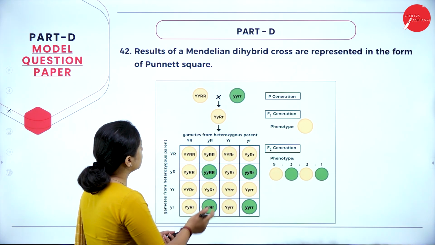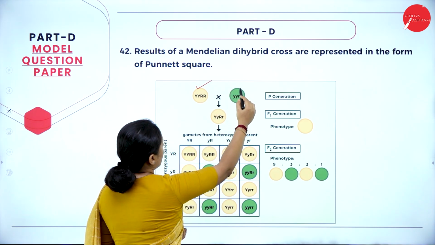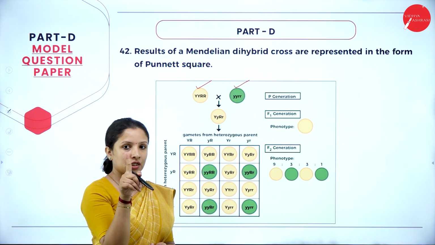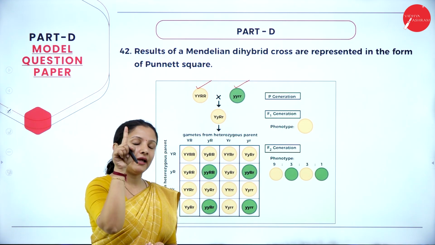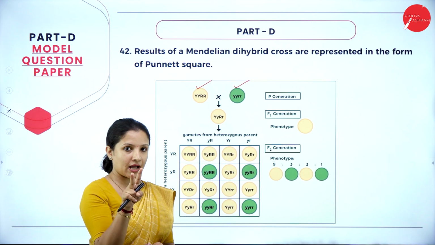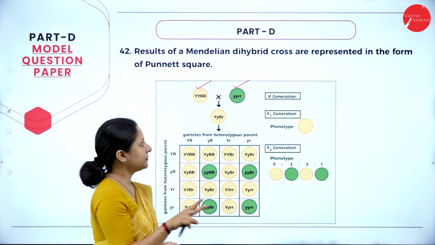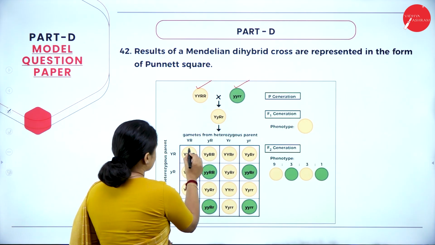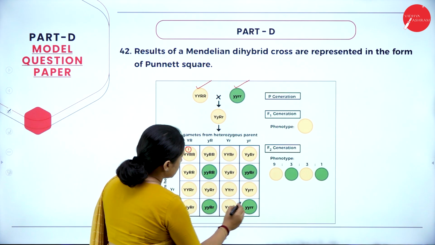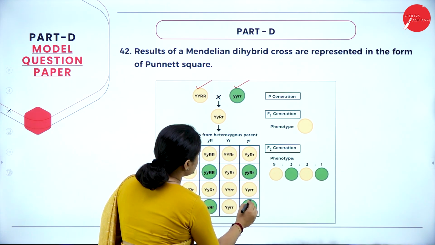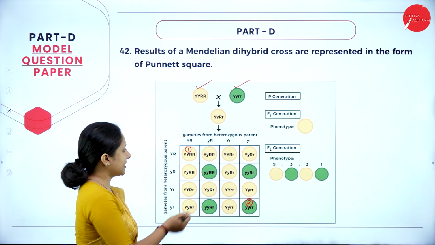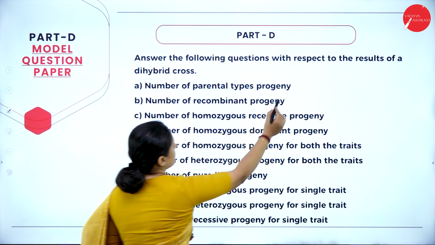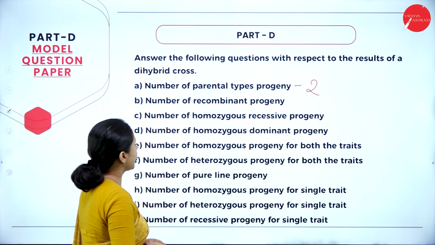Which are the parental types here? These two: capital Y, capital Y, capital R, capital R, and small y, small y, small r, small r. We have to find the offspring that exactly look like the parent. So the offspring should have yellow round seeds, and it also should have green wrinkled seed. Here there is one and there is another one, because these two are the only ones which look exactly like the parents. So the answer is 2. Moving to the next question.